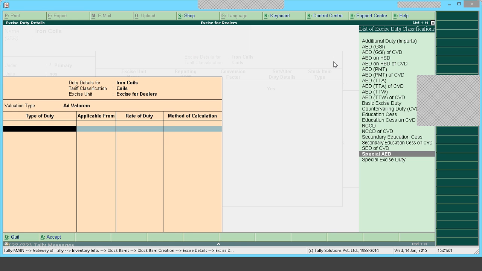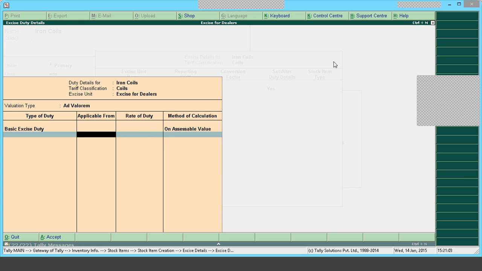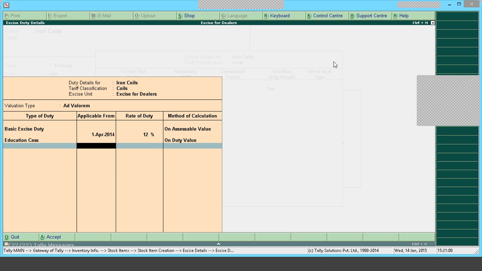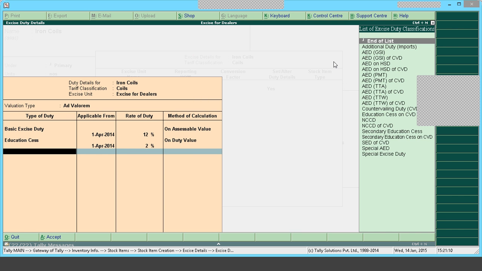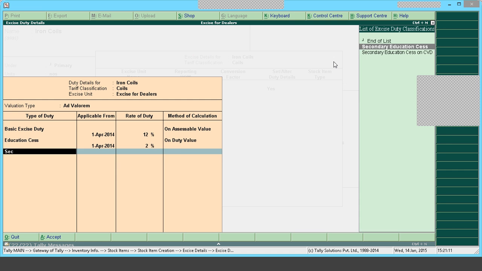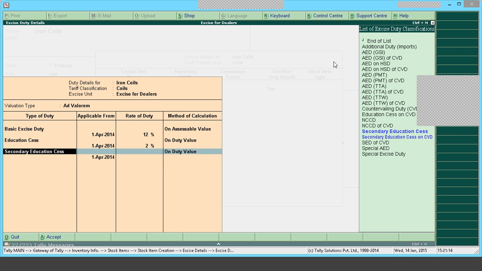Generally it would be basic excise duty 12%, education cess 2%, secondary education cess 1%. When we select this, you can also see countervailing duty, education cess on countervailing duty, and secondary education cess on countervailing duty. This will be applicable only if goods are imported.